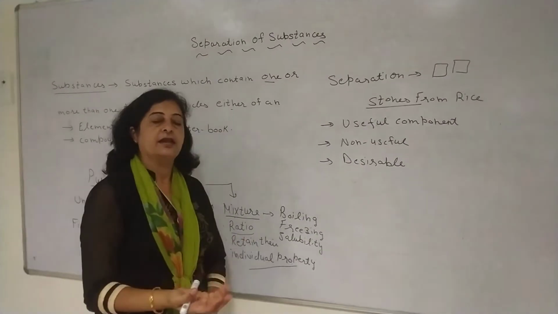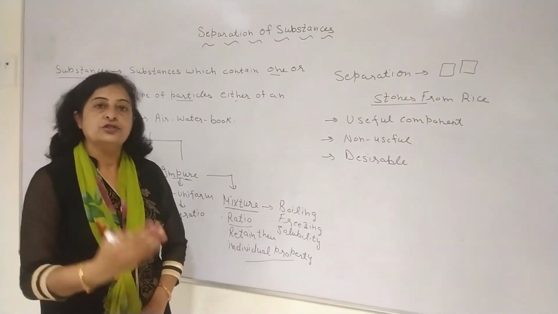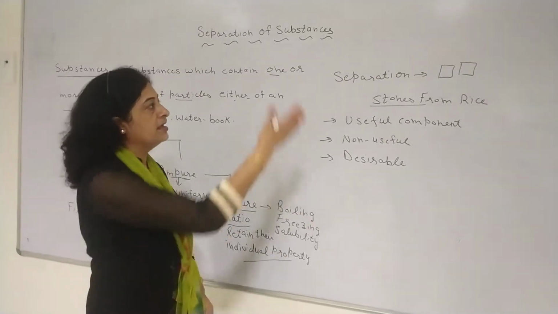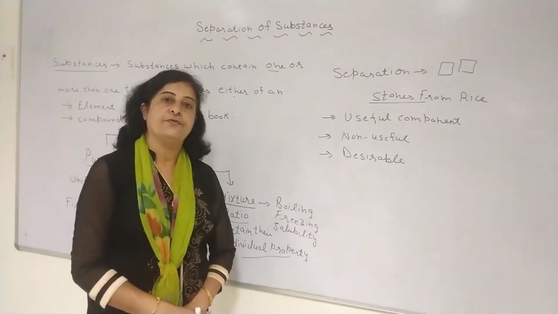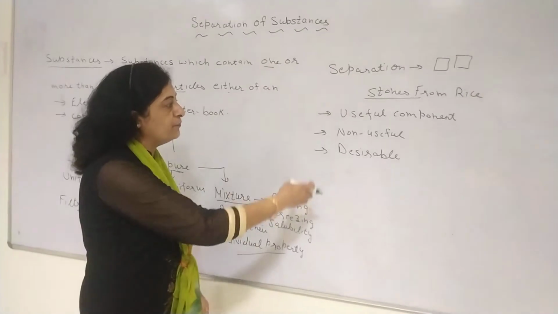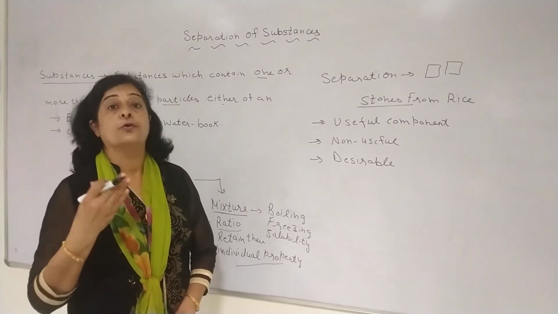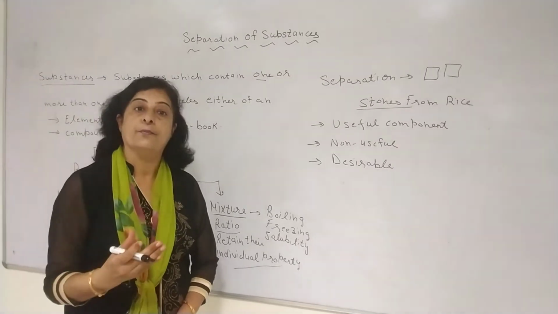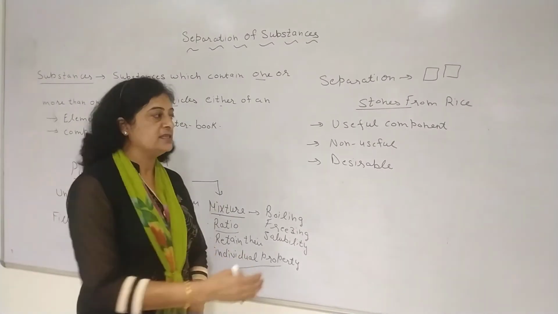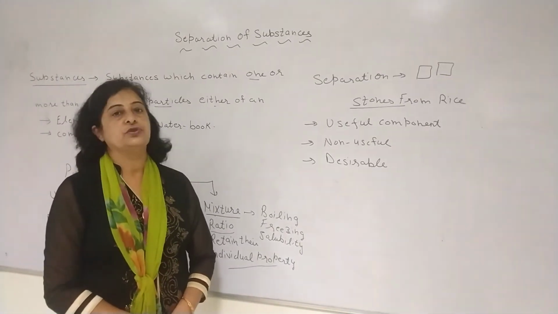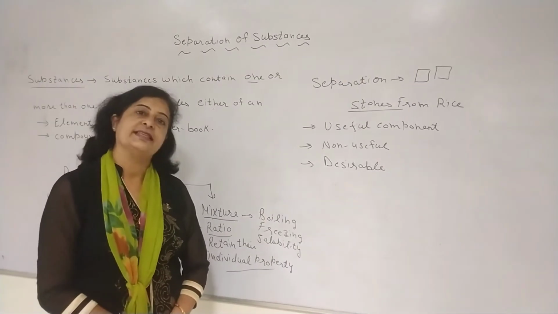So, to obtain a useful component or to remove a non-useful or undesirable component, there is a need to separate different substances, and we have to do that separation on the basis of the properties of different components. On the basis of the properties of different components, we have to choose any one method of separation.